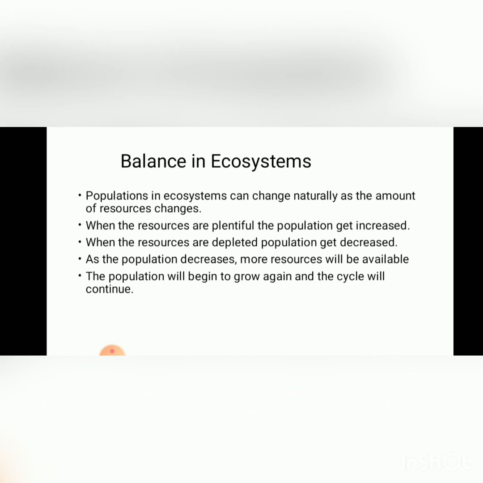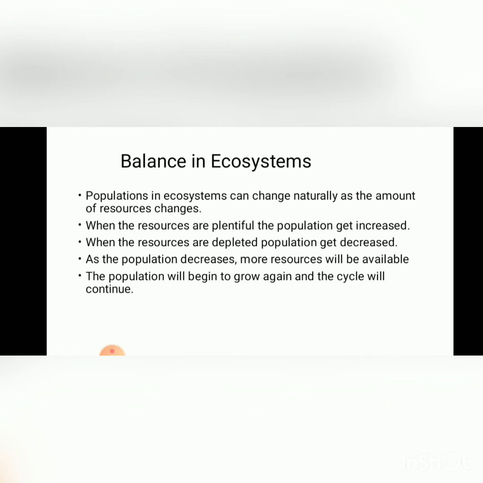For example, we can say that a population of deer mice will grow where food is plentiful. As the population increases, more food, more water, and more living space are needed. Eventually, the population may use up these resources. Then each deer mouse will have less food to eat, less water to drink, and less space in which to live. As resources decrease, some deer mice will die or move out of the area.